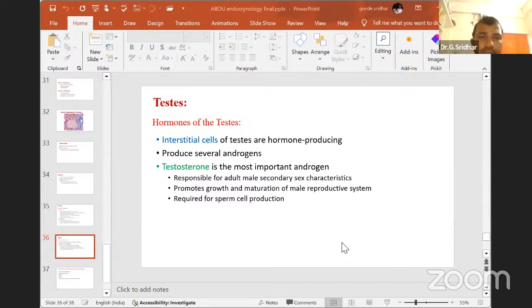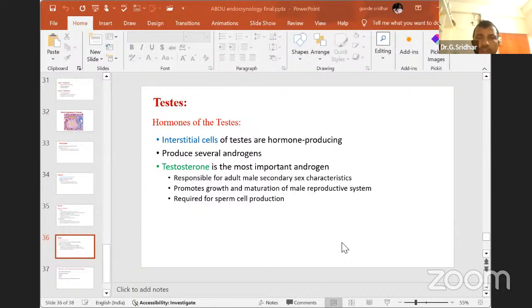Hormones of the testis: mainly two hormones, but we will discuss mainly one hormone, called testosterone. Testosterone is mainly released from the Leydig cells, which are found in between the seminiferous tubules. If you see the structure of the testis, it mainly has tubule-like structures called seminiferous tubules.